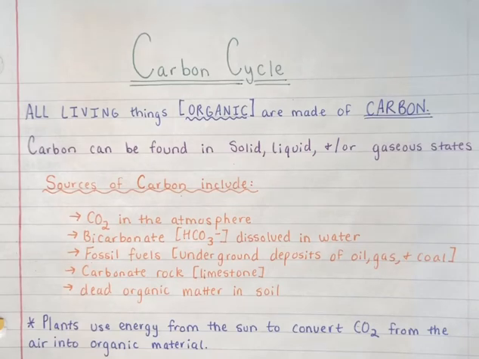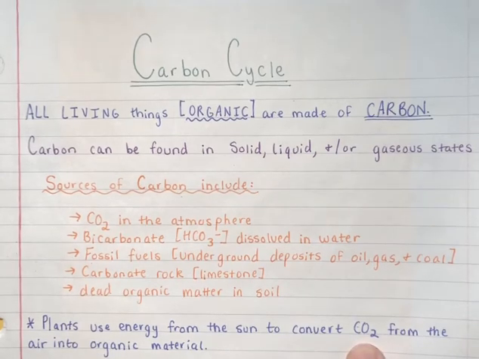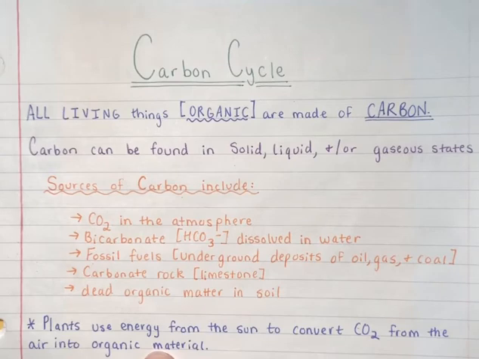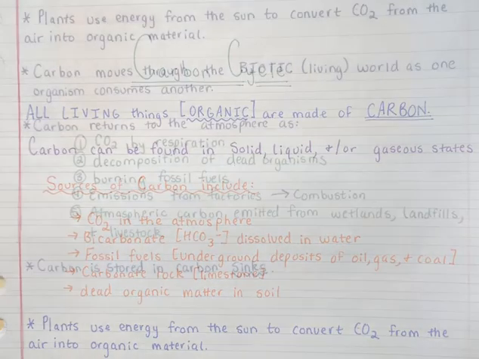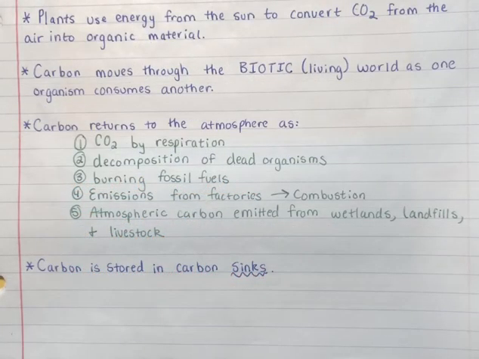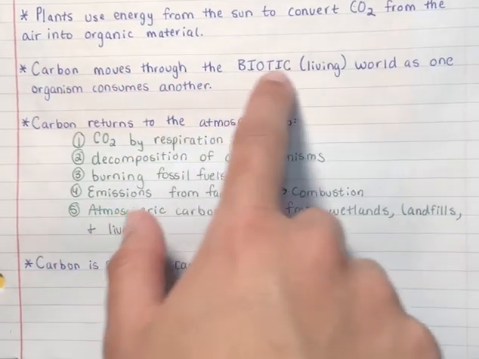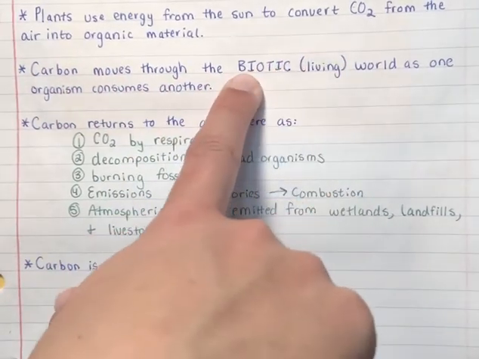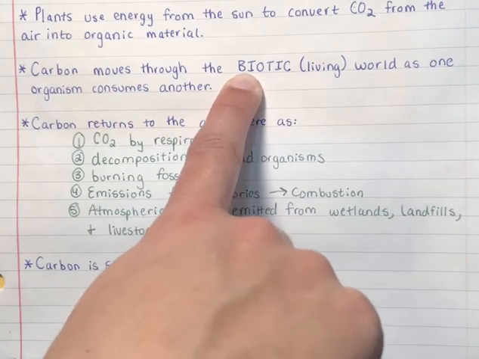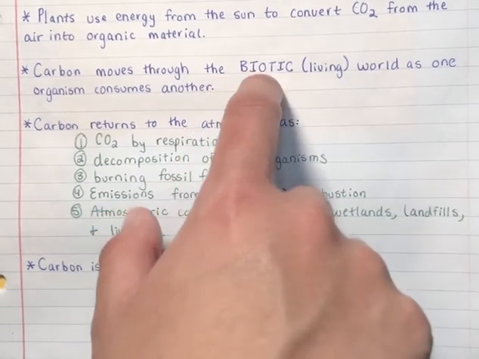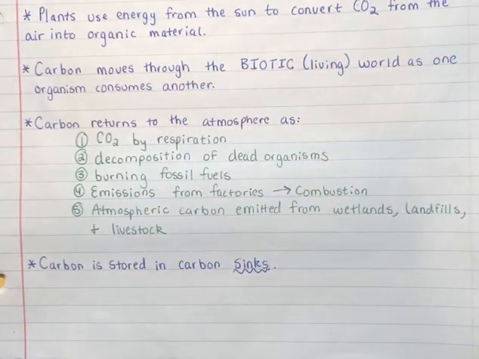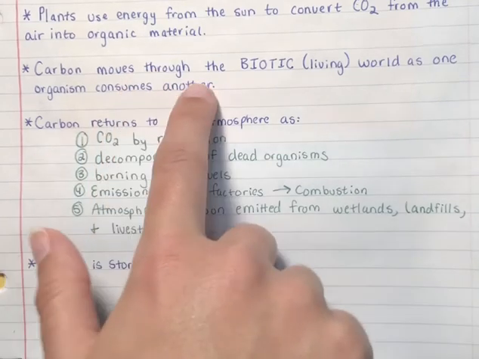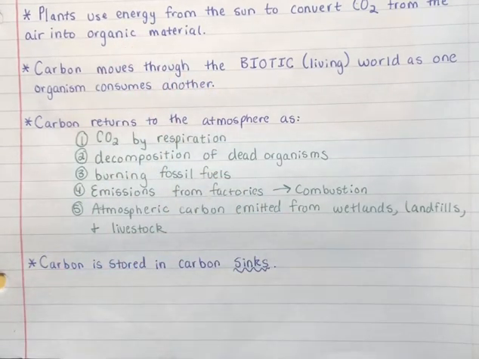Plants use energy from the sun to convert this CO2 from the air into organic material. Plants need this carbon dioxide to carry out photosynthesis like we've already talked about. When we did carbon on the move, we saw that carbon moves through the biotic, or living. Think biology is the study of living things, so that prefix bio means living. Anything that is biotic is living. So carbon moves through the living world as one organism consumes another. Every time you eat something, carbon is being moved.